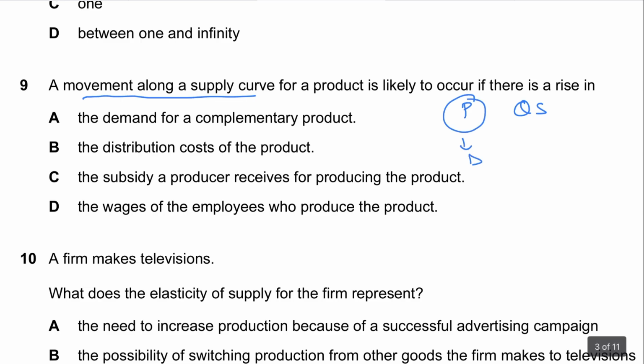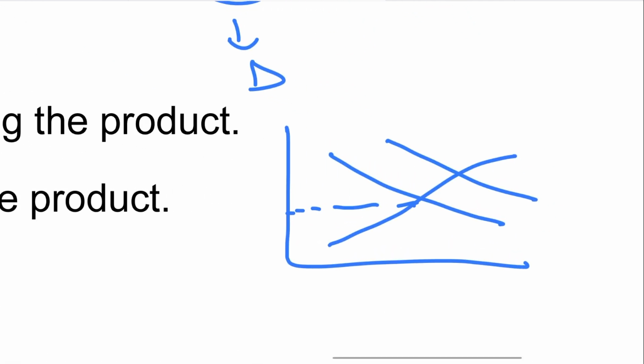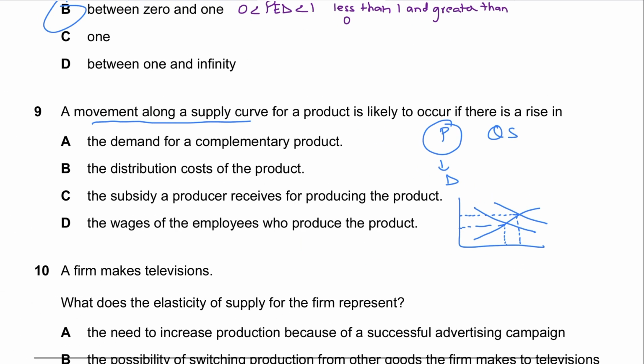Obviously the demand. So when demand goes up, price goes up, or demand goes down, price goes down, and that causes an extension or contraction in supply. But then what causes the price to change if there's an extension or contraction in supply? Obviously demand is changing. So demand could go up or down. In this question, obviously the answer has to be A, the demand for complementary goods is rising.